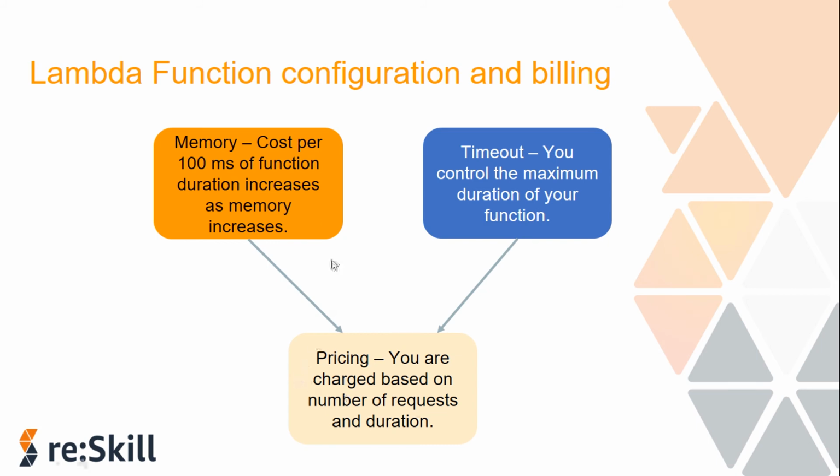For memory, you specify the amount of memory you want to allocate to your Lambda function. It then allocates CPU power proportional to that memory, and it is priced so that the cost per 100 milliseconds of function duration increases as the memory configuration increases. For the timeout, you can control the maximum duration of your function. You can set the timeout value for a function to any value up to 15 minutes, and when the specified timeout is reached, Lambda will stop the running of your function. Using a timeout can prevent the higher costs that come from long running functions.